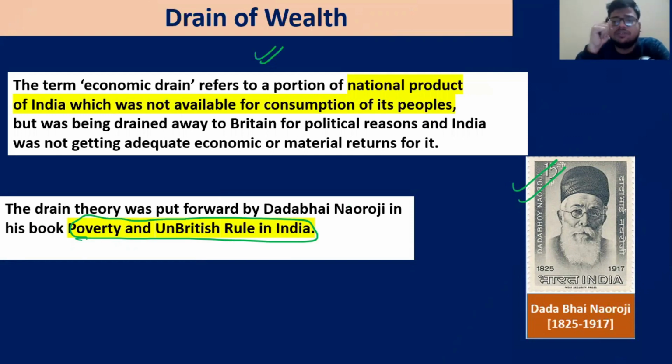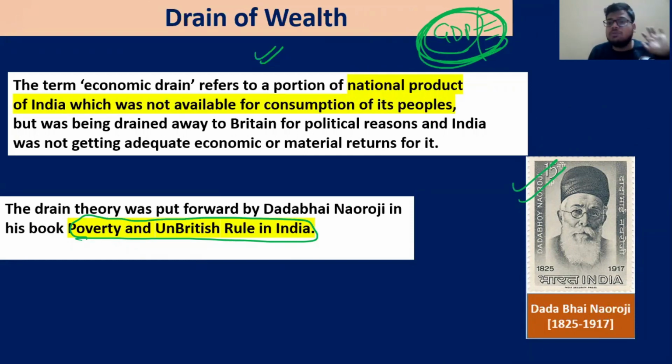Firstly, what is economic drain? It is very easy to understand. For example, you have the GDP of India. Let's say 70 to 80% of the GDP of India is not available for your consumption. For example, you are producing goods and services, but you are not able to use them. That is nothing but drain. Someone else is using them. That is the drain of your resources. The easiest example: you are earning something and someone is taking this much money out of you, for example your friend, your relative, or anyone. That means you are drained.